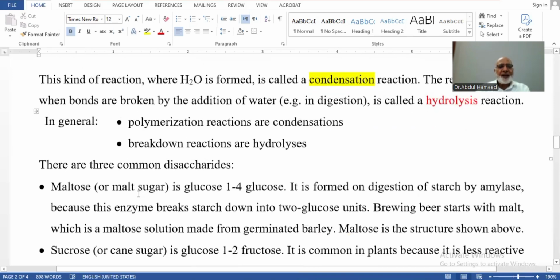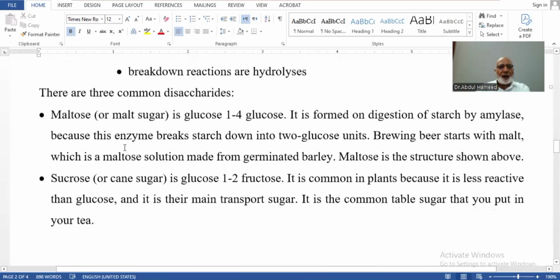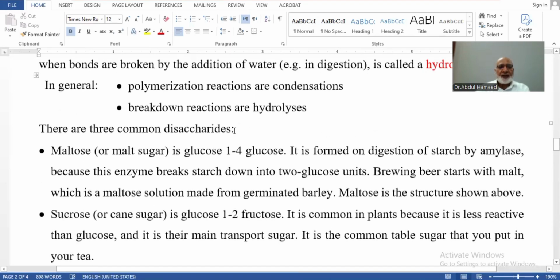There are three main disaccharides. Maltose, given in the above example, has a glucose 1,4 linkage between two glucose molecules, where the first glucose shares its carbon number 1 with carbon number 4 of the second. This compound is released by the amylase enzyme during the digestion of starch.